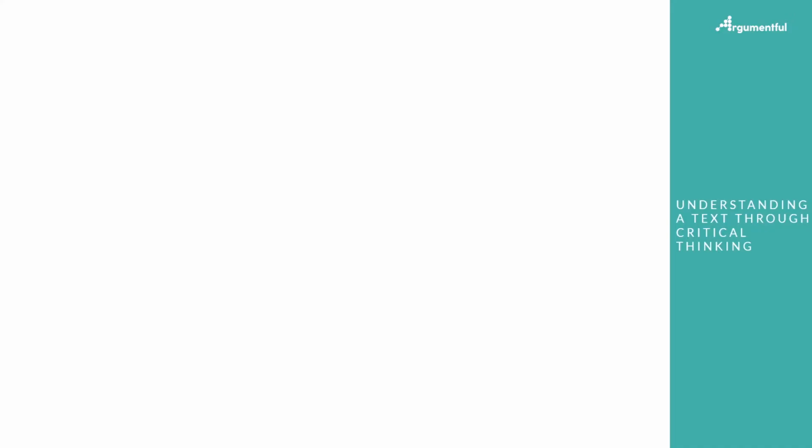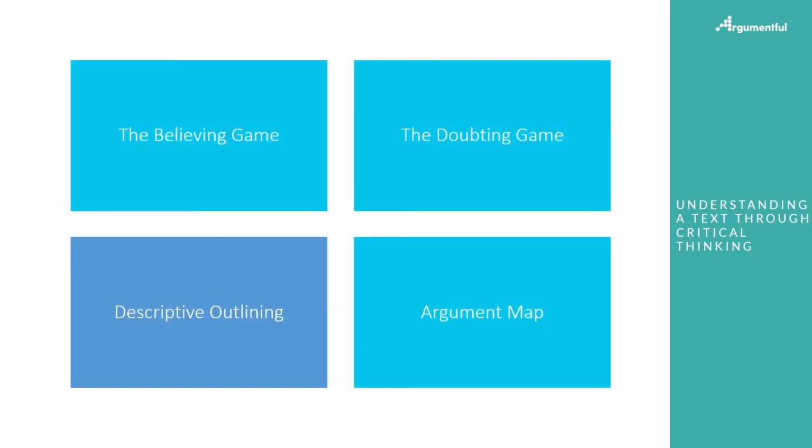This video looks at descriptive outlining, which is the next phase in understanding a text through critical thinking, after having gone through the believing game and the doubting game. Going through descriptive outlining allows us to create some space between the text written and the author's intention. It challenges us to see beyond what is said and figure out what the text is doing.